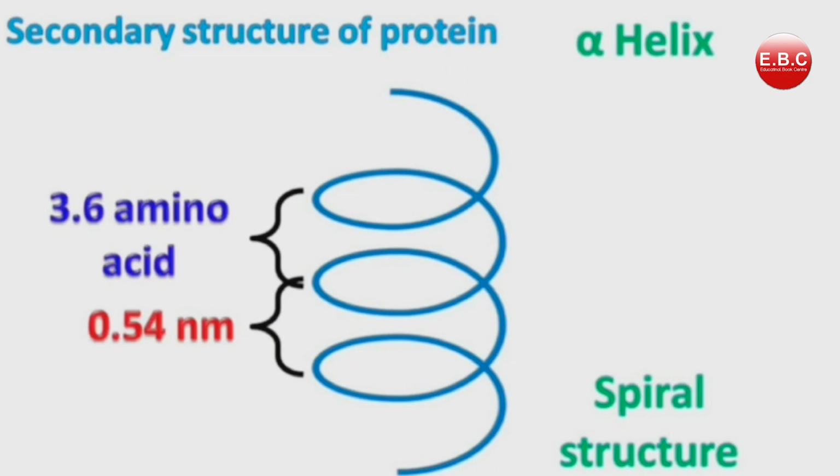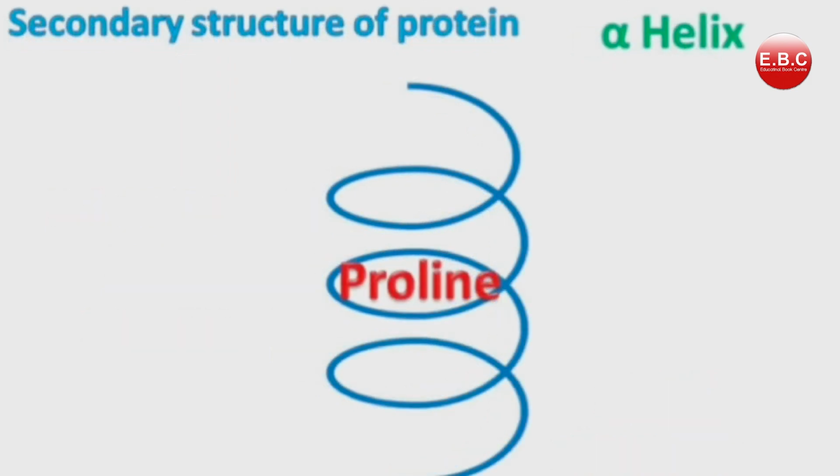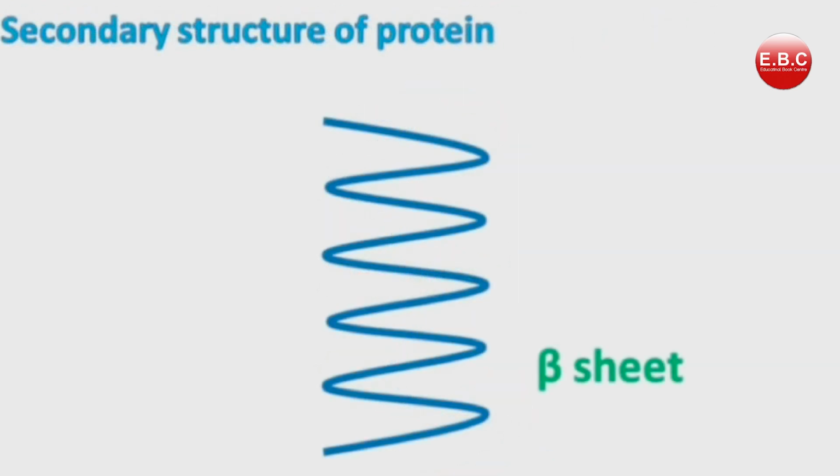All the peptide bonds except the first and last participate in hydrogen bonding. Each turn of the helix has 3.6 amino acids at a distance of 0.54 nanometers. The presence of amino acids like proline can make the helix unstable. Now talking about beta sheet.